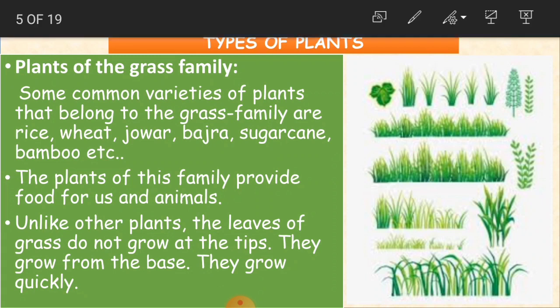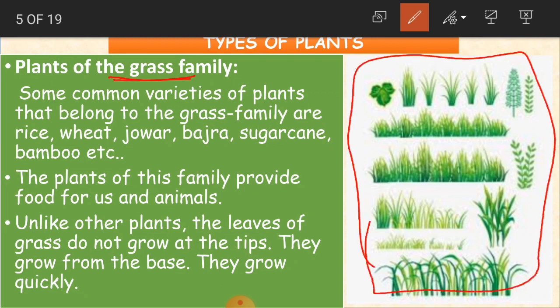As you see in the picture, children, we are talking about the plants of the grass family. All the plants we are seeing here look like grass, but these plants are different from each other. They all come under one family, that is the grass family. For example, rice, wheat, jowar, bajra, sugarcane, bamboo. These are common varieties of plants that belong to the grass family.